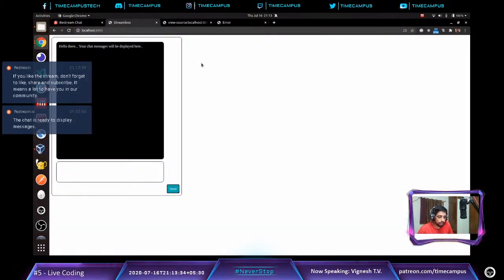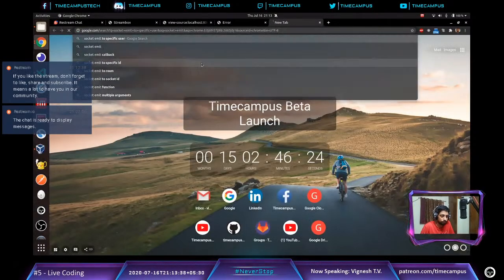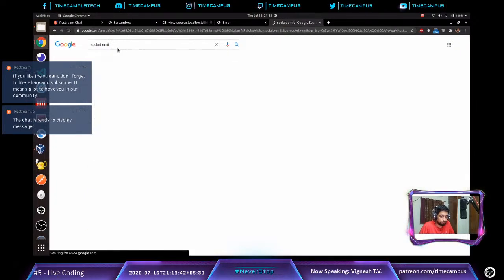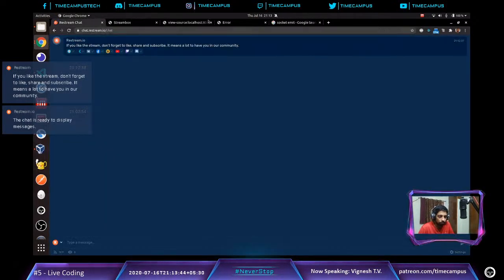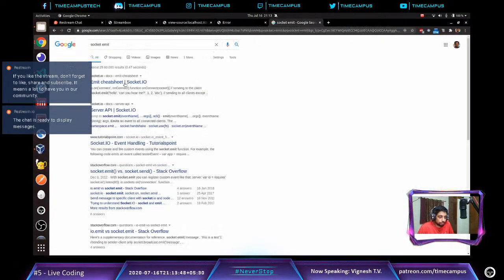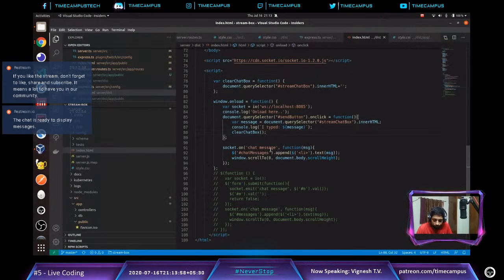So let's quickly see what the syntax of socket.emit is. Yeah, we have a cheat sheet, so let me use this. I hope it will work.